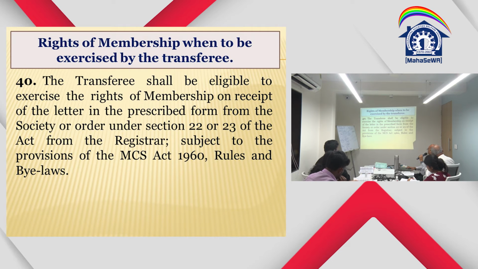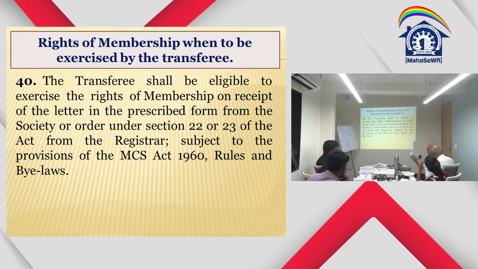The transferee shall be eligible to exercise the rights of the membership on the receipt of the letter in the prescribed form from the society, or order under section 22 or 23 of the Act from the registrar, subject to the MCS Act 1960, rules and bylaws. Now, once the membership is accepted, naturally you will pass a resolution and make necessary entries in the I form, J form and share register.